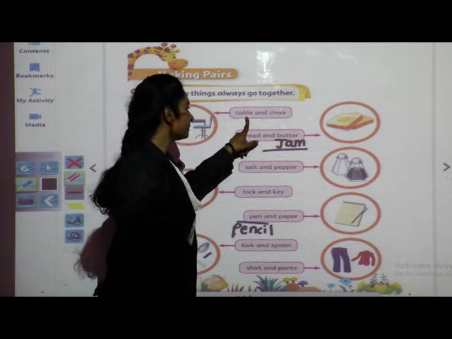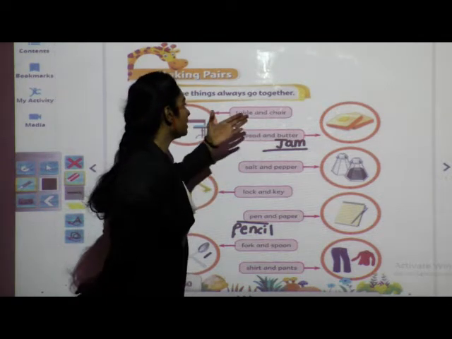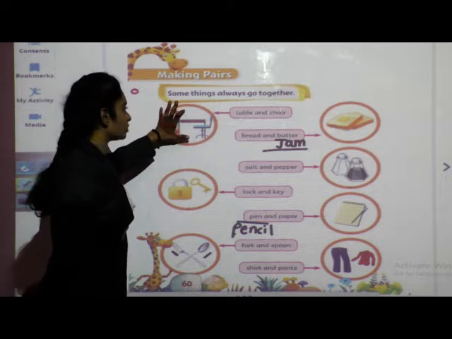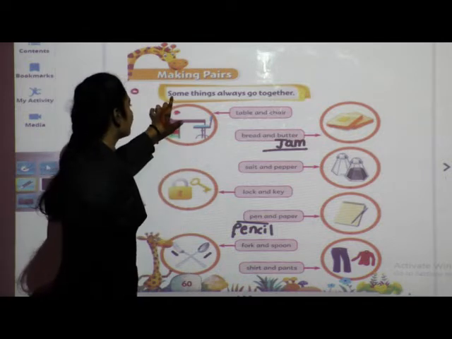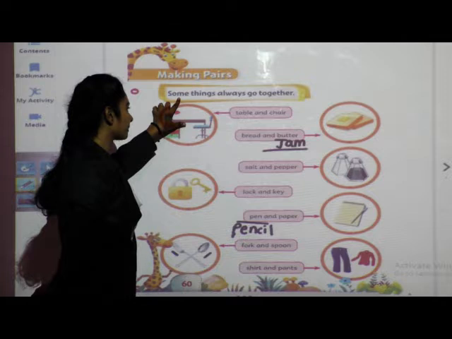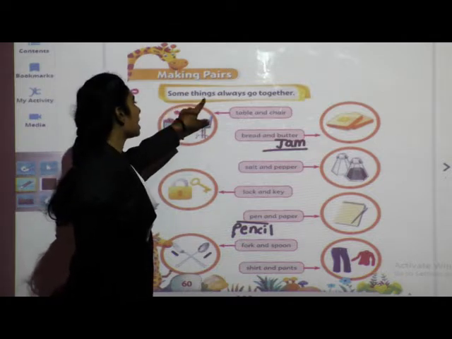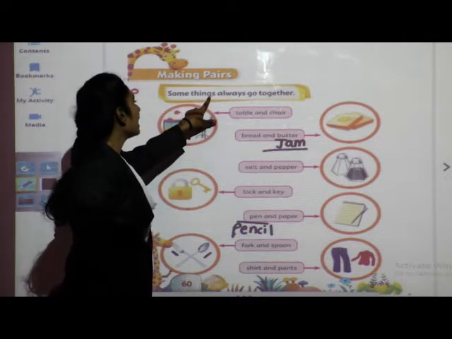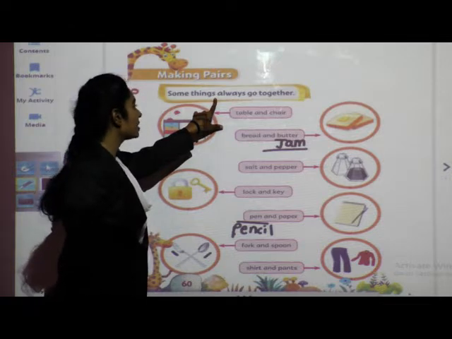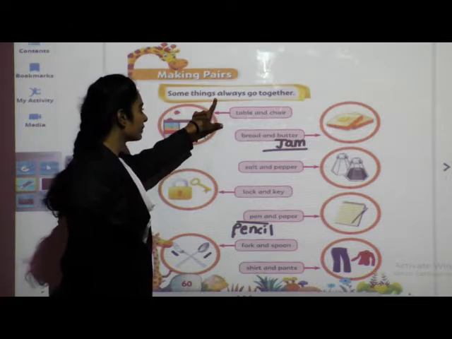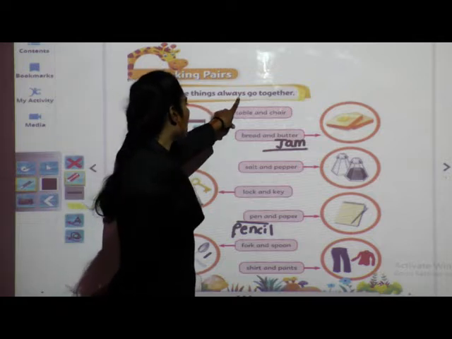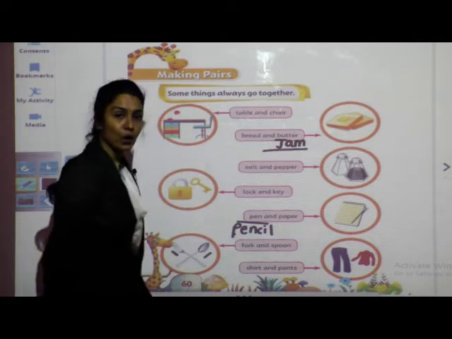Table, table. We can read from this, and we can read this definition also along with the letters. So repeat after me. Some, some. Things, things. Some things. Always, always.